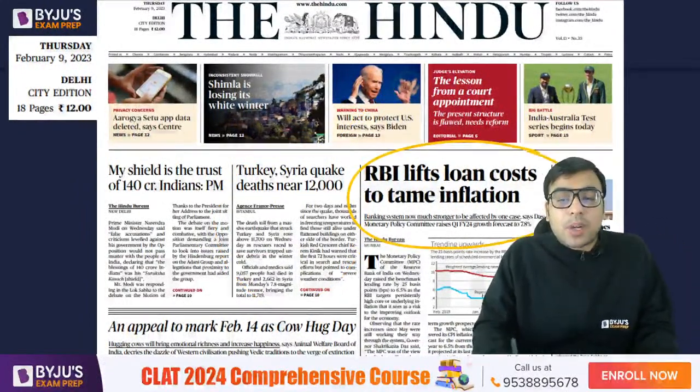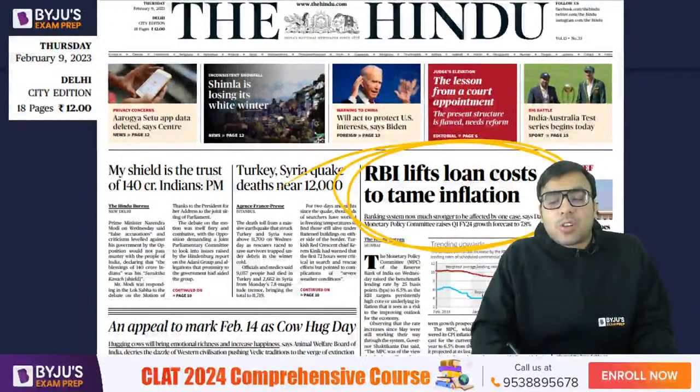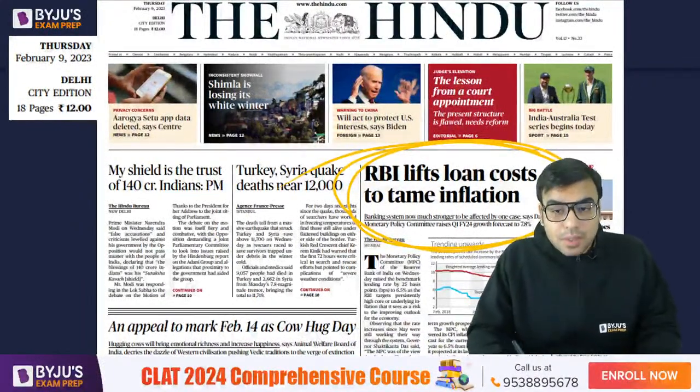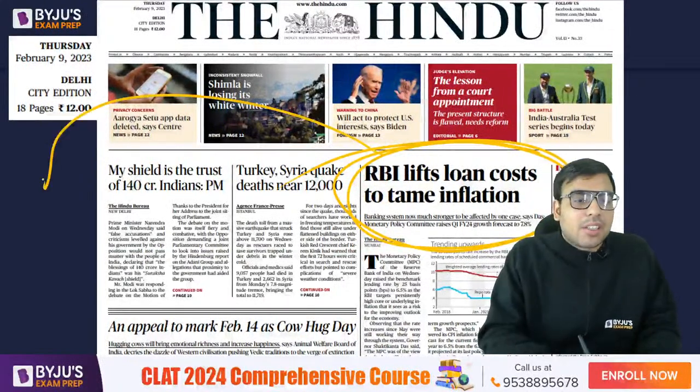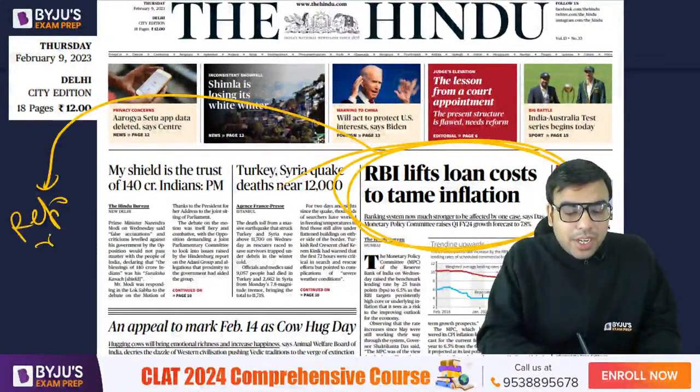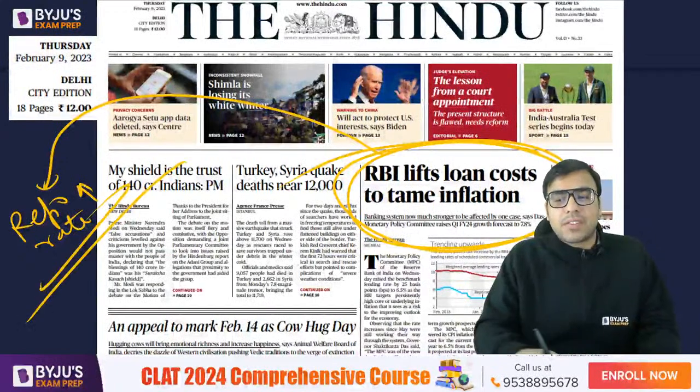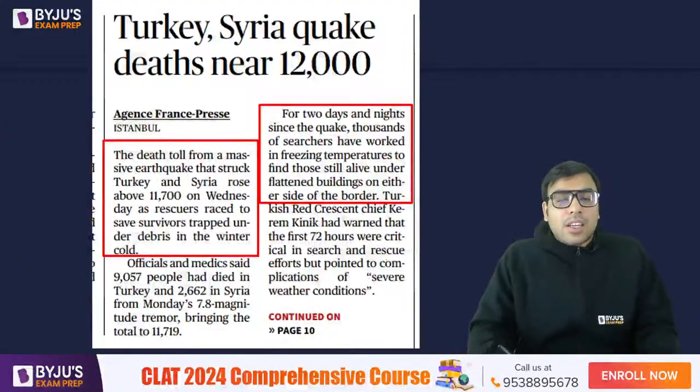Then this is the most important article of today. RBI lifts loan cost to tame inflation. Basically, the RBI has increased the repo rate. So that would be very, very important. Repo rate has been increased, so that would become very important. Now you can see it here.